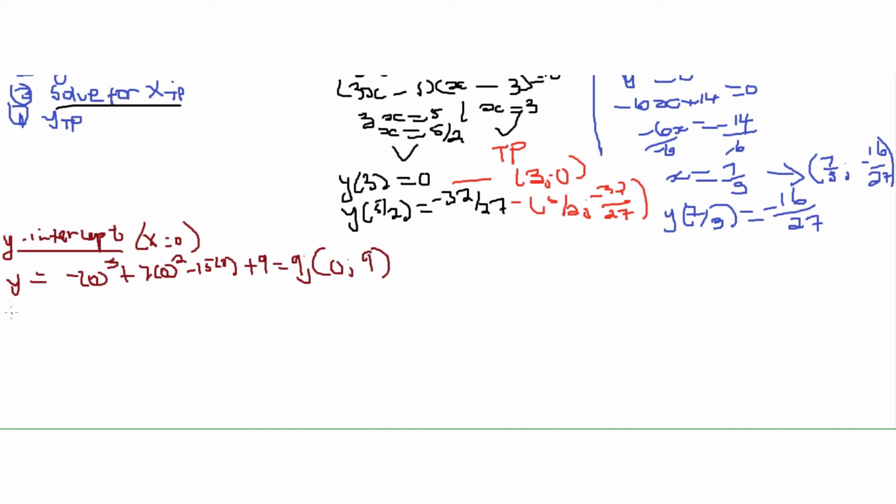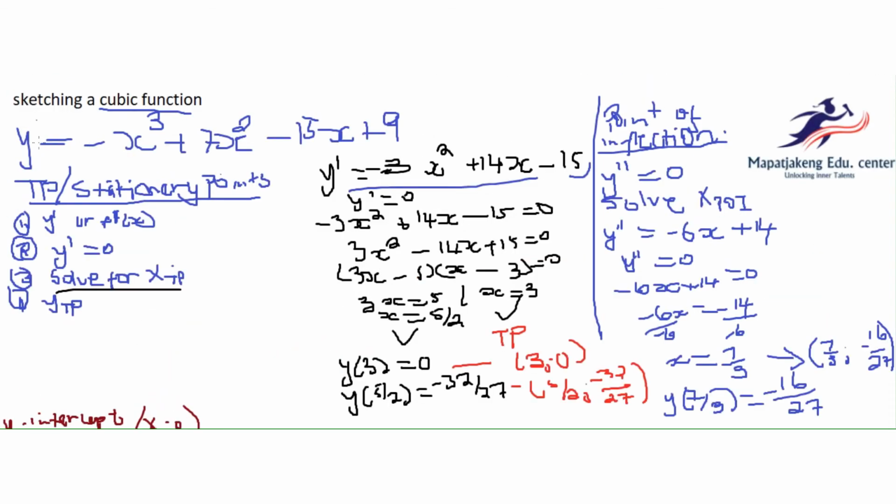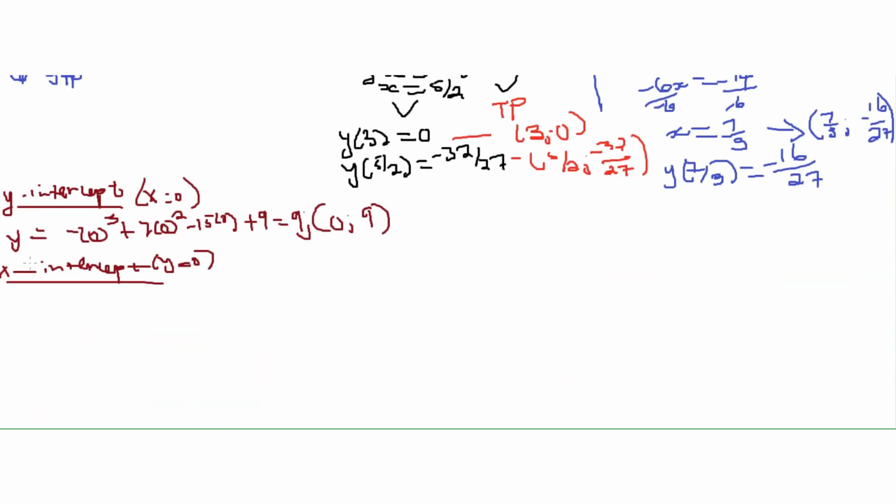Sharp. And now we are looking for the x-intercept. For the x-intercept, y becomes 0. We go back to the original function and let y be equal to 0. Then we have 0 equals negative x cubed plus 7x squared minus 15x plus 9.